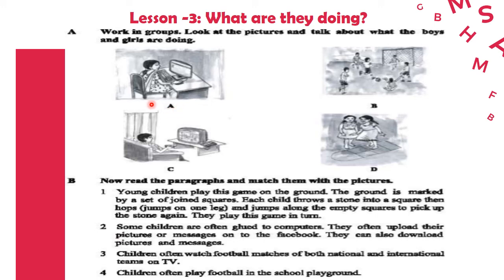Yes, it's picture number A, or option A. Number 3, children often watch football matches of both national and international teams on TV. So what would be the answer? Yes, it's option C. And finally, number 4, children often play football in the school playground. Yes, it's option B. So this is the matching.